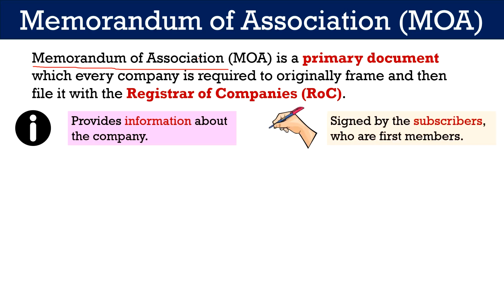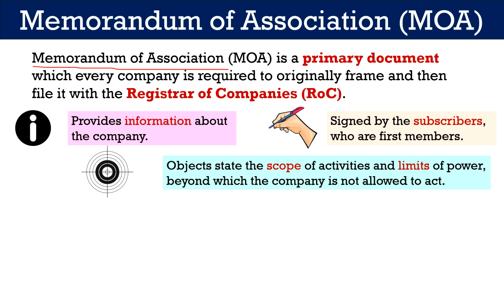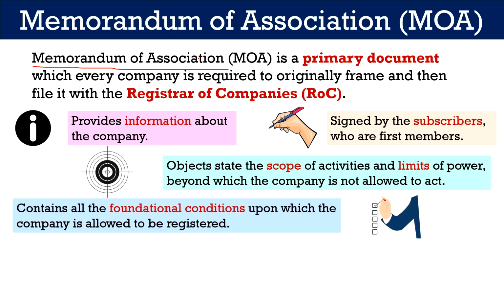It is signed by the subscribers, who are the first members of the company at the time of its registration. Objects given in the memorandum state the scope of its activities, area of operation and limit of the power beyond which the company is not allowed to act. It contains the fundamental conditions upon which the company is incorporated and it determines and regulates the relationship of the company with the external parties. That is why it is also called the Charter of the Company.